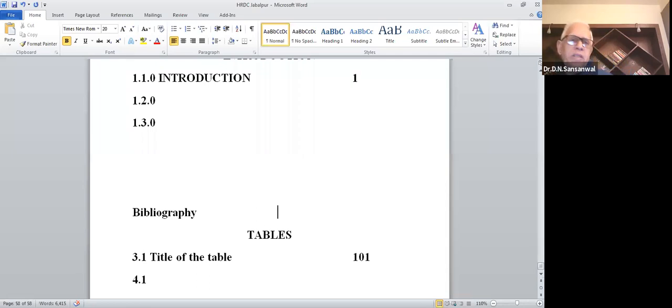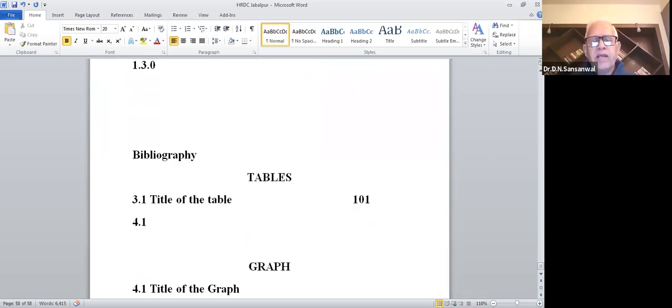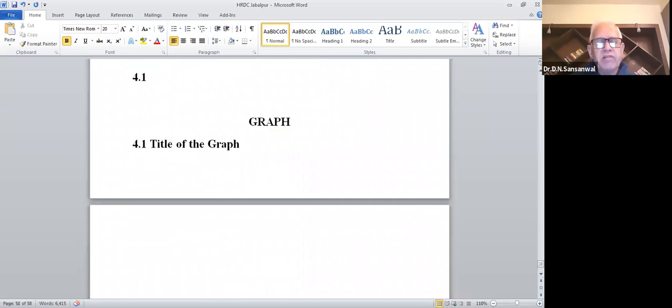That should be part and parcel of your content. And then the tables on a separate page, and then your graphs on a separate page, and so on.